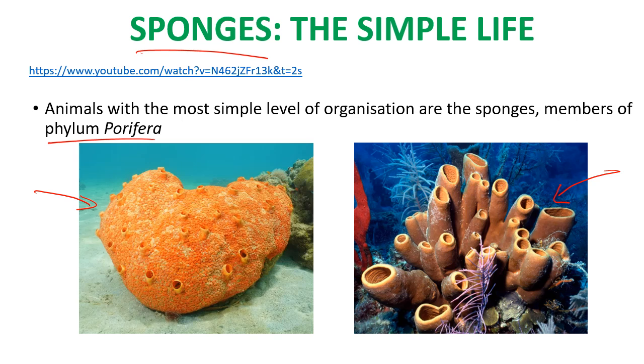So sponges are so simple, they actually don't have tissues. So their cells are just basically arranged in blobs of cells, and they're not specialized any further to make tissues or organs. And we're going to have a look at this video in class time, but essentially you can pass a sponge through a sieve and break apart all its cells into individual little cells, and they'll still reform and make the whole sponge again, which obviously couldn't happen with a human. But for sponges, they're so simple that their cells will just reform and they'll build that whole body again naturally.